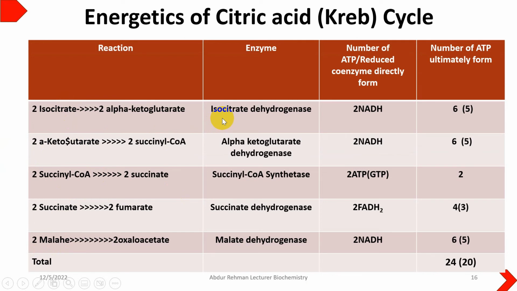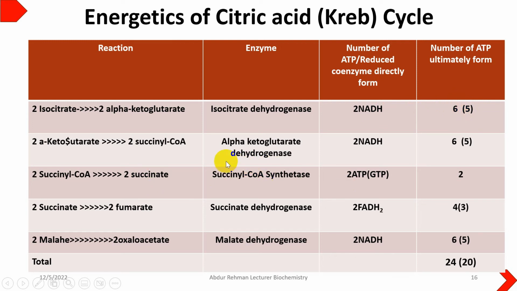These are the enzymes. As we had seen, the first enzyme is isocitrate dehydrogenase, which gives us NADH, but the process will happen twice for a single glucose, so it will give you 2 NADH. But when it comes to the ATP, this is debatable when it is transferred to the electron transport chain. A single NADH may give you 2.5 or 3 ATPs depending on which process it's going through. So we will consider right now that it gives you 6 ATP.